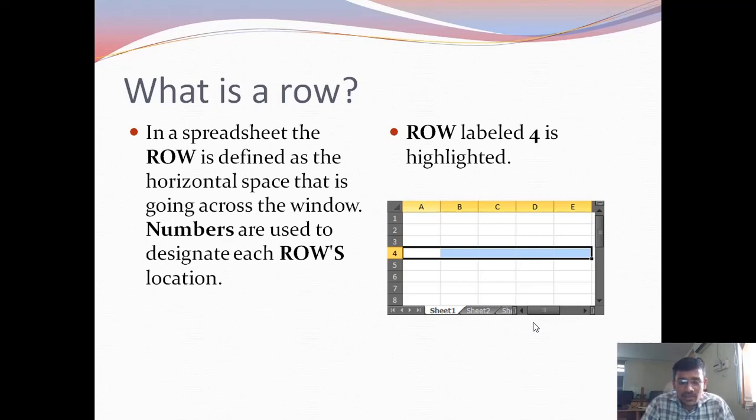The columns are labeled using alphabets, and rows are labeled using numbers. By using these alphabets and numbers, we can identify each row and column uniquely, just like your pin numbers, by which we identify students uniquely.